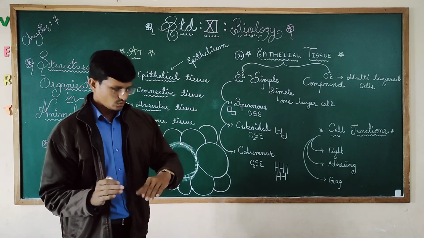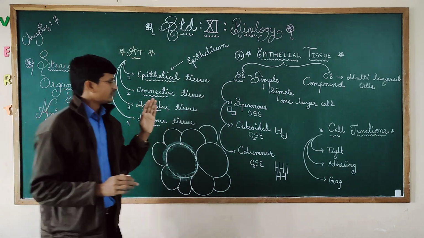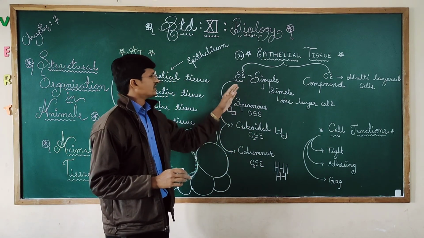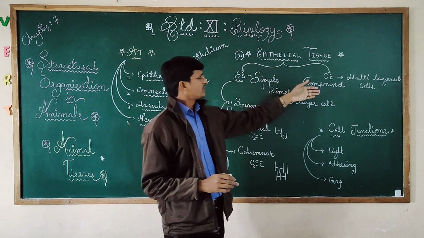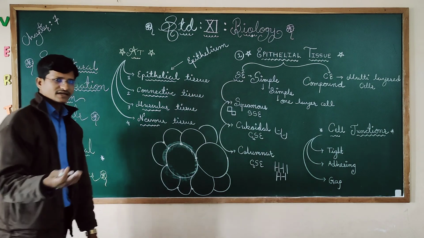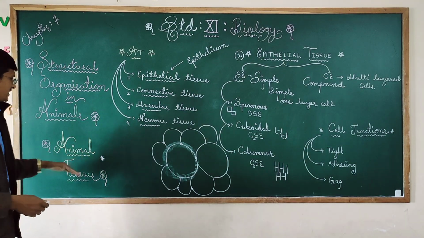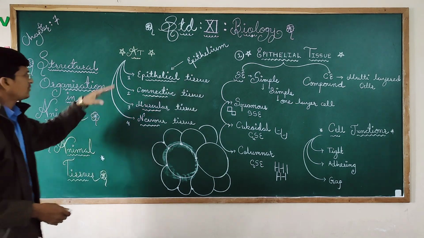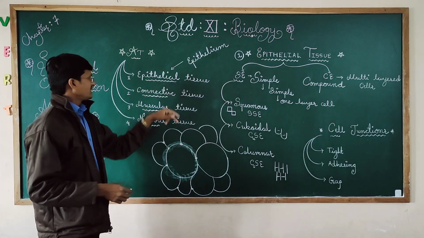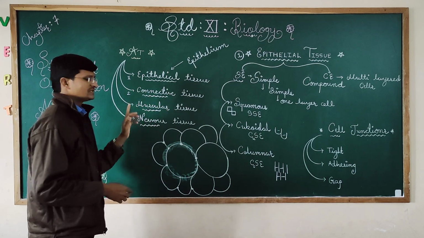You will get to know what type of cells are joining together, what type of simple epithelium and what type of compound epithelium. So we will study all these things. Once again we will revise everything. Chapter number 7, structural organization, animal tissue. We have begun. There are four types of animal tissues: one is epithelium, second is connective, third is muscular, and fourth is nervous.